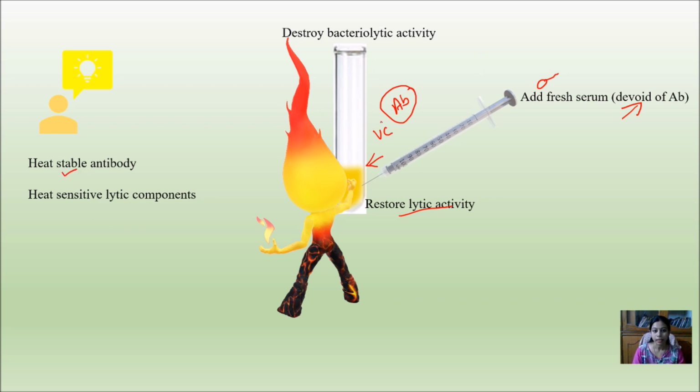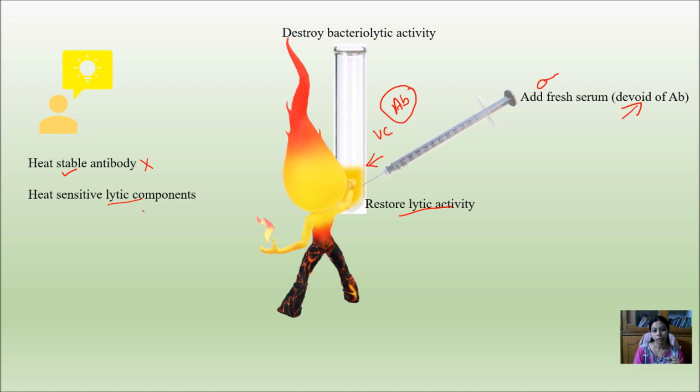Antibody is protein in nature, so the protein may have denatured on heating, but on returning to normal temperature the antibody may have regained its structure. And the fresh serum he added would be devoid of antibody, but it would contain the lytic component.